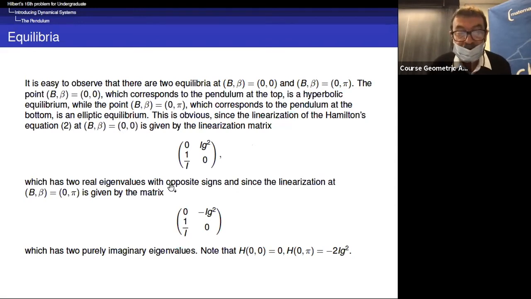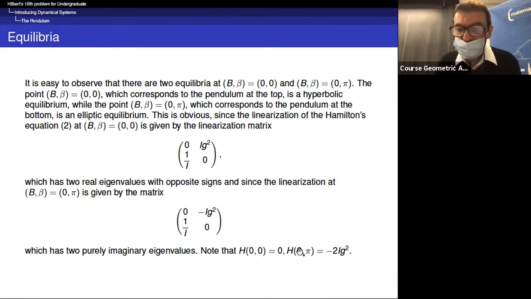And since the linearization at the other point (0, pi) is given by this matrix, you have two purely imaginary eigenvalues. So in general, when you find two purely imaginary eigenvalues, you may have a focus or a center. But here you know that you have a first integral, so you cannot have a focus.